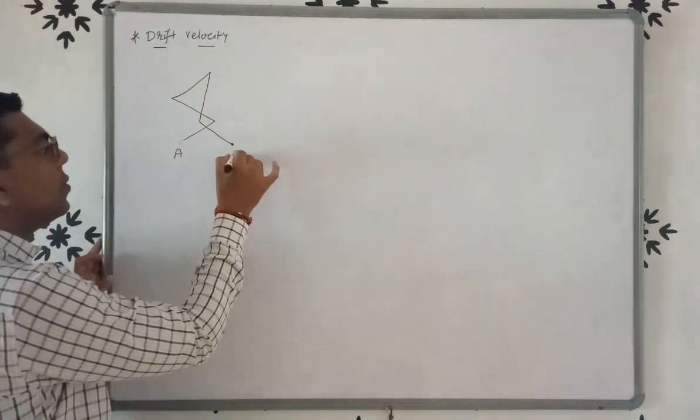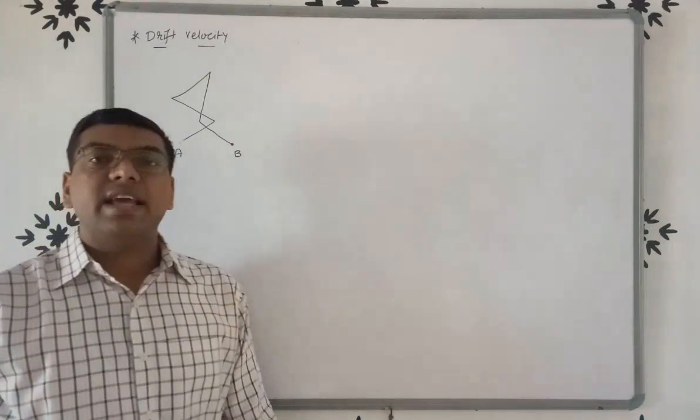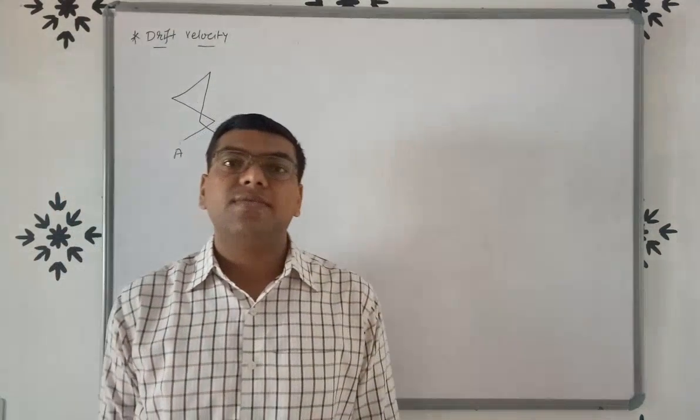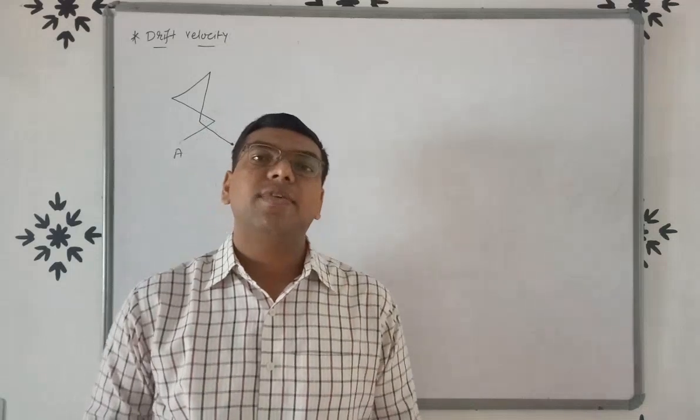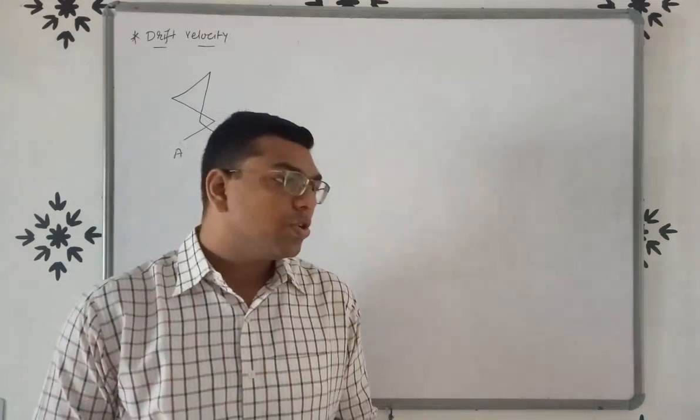from A to B. Now if we apply an electric field, then a force will be there because F is equal to QE.